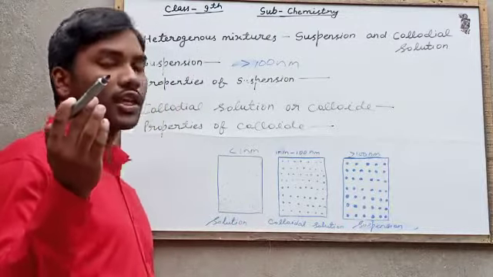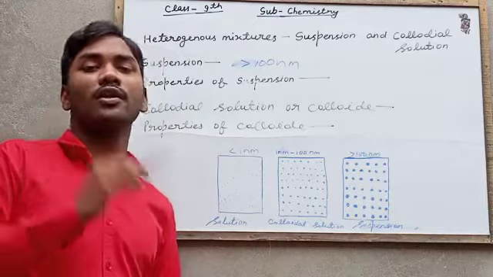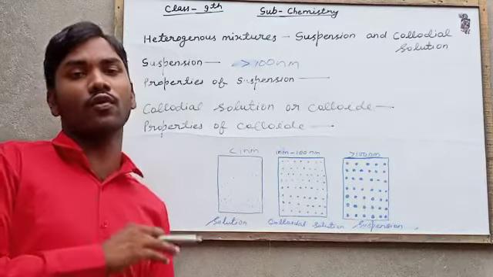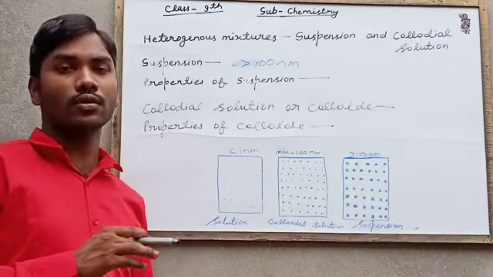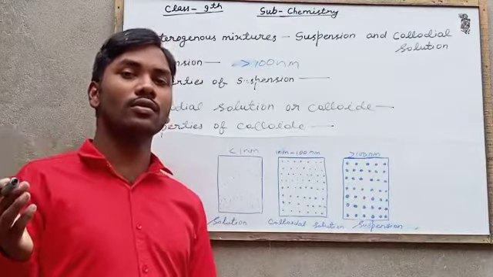When left undisturbed, solute particles will settle down. These are the properties of suspension.